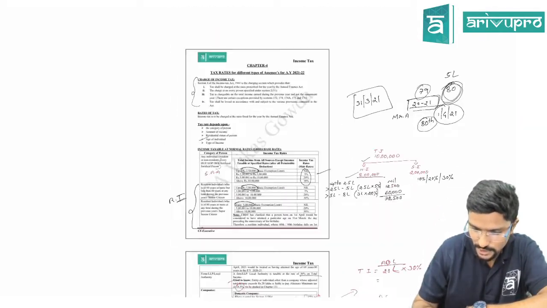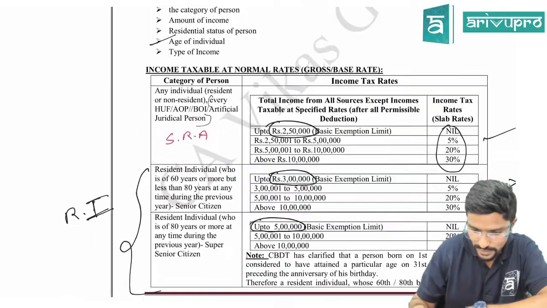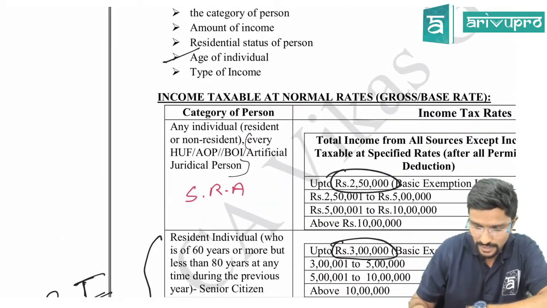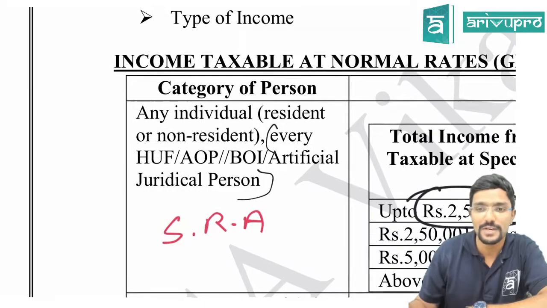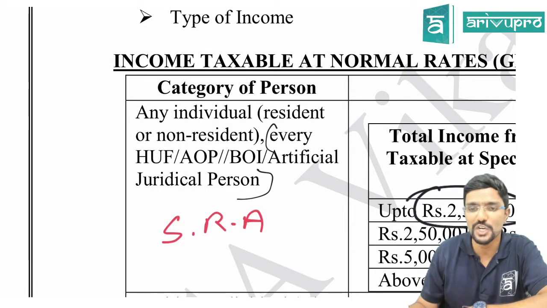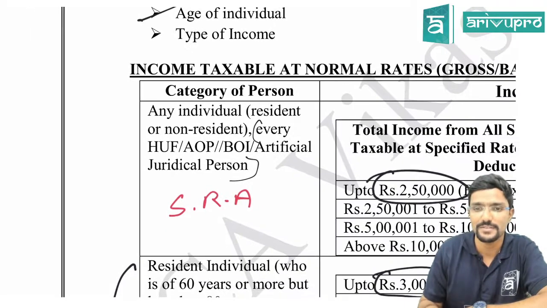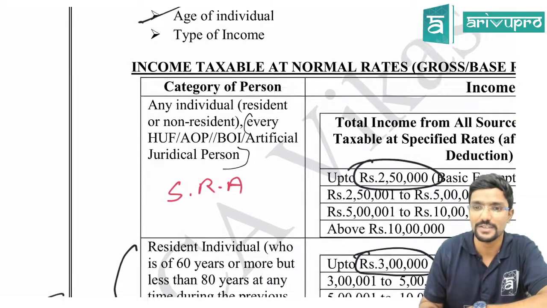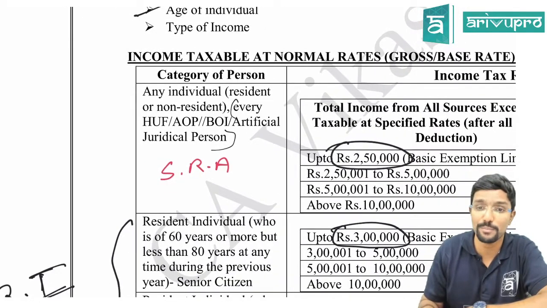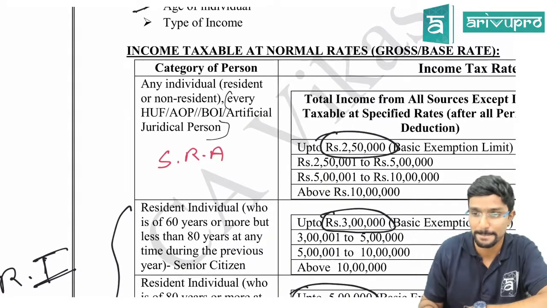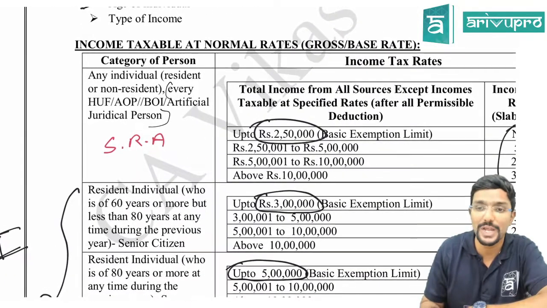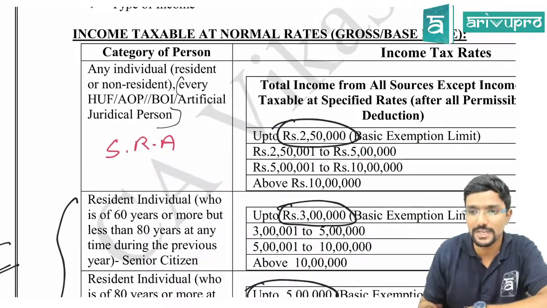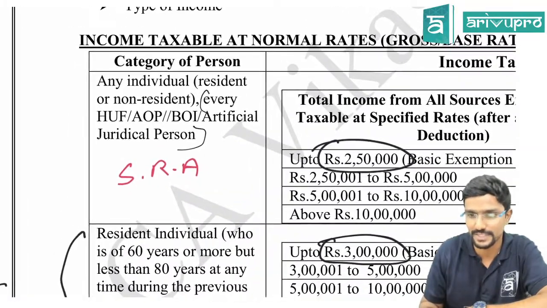I always suggest you people to be attentive. See here, I am just zooming it. What is given in the first slab? Any individual, resident or non-resident. Then every HUF, AOP, BOI, artificial juridical person is covered. For them, what is the basic exemption limit? Always 2,50,000. Non-resident, where is it covered? In this first case.